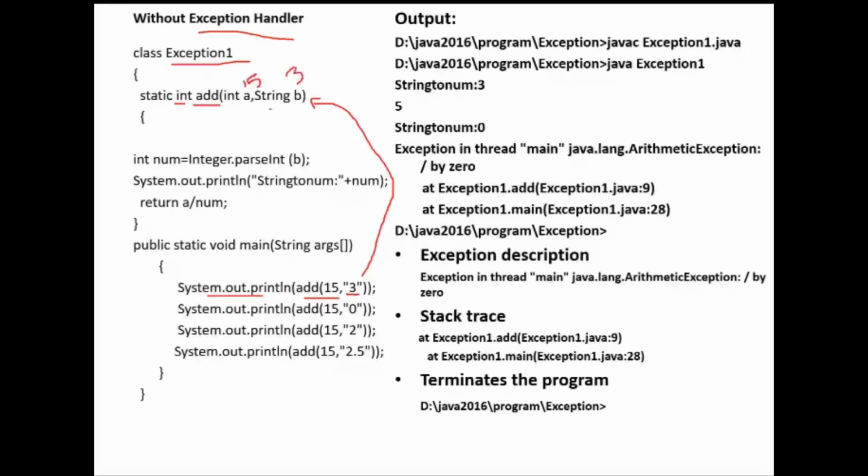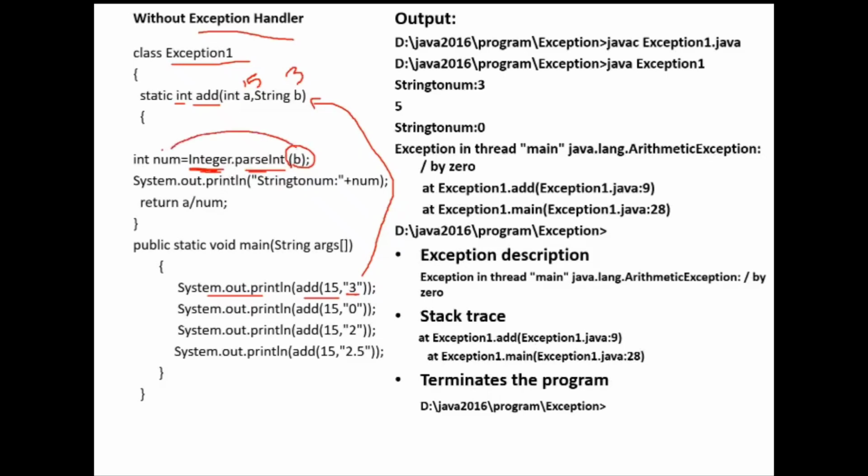Now that string can be converted to an integer by using the function Integer.parseInt. This parseInt is a static function, and Integer is the class name. A static method can be invoked by using its class name. So Integer.parseInt, and then I'm passing B. B is the string, and that string is going to be converted to an integer.